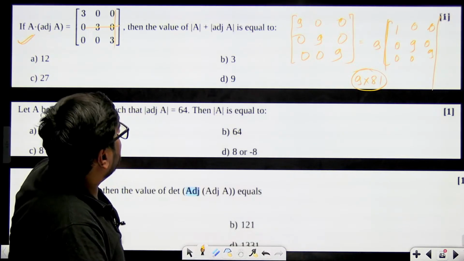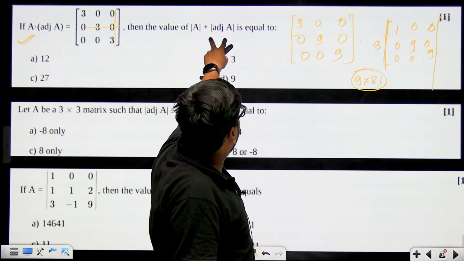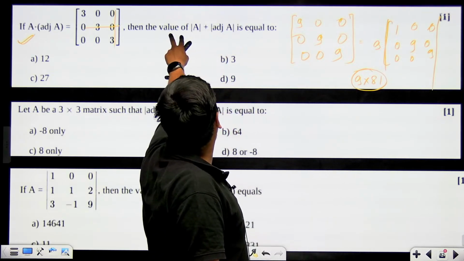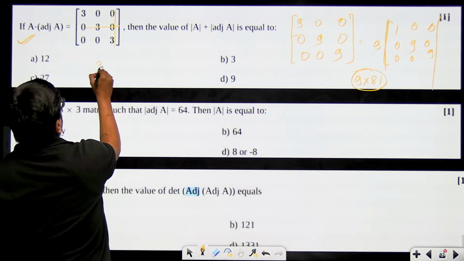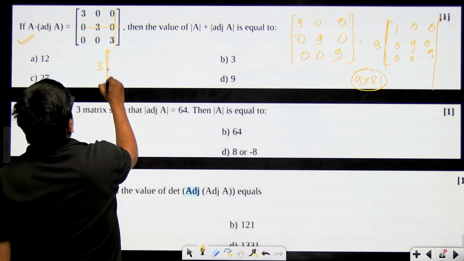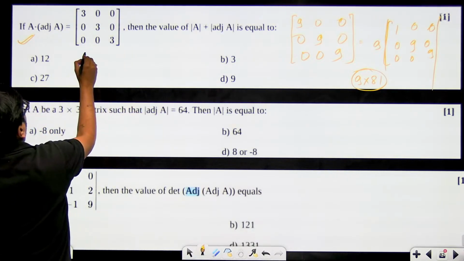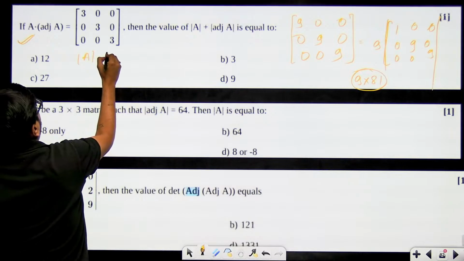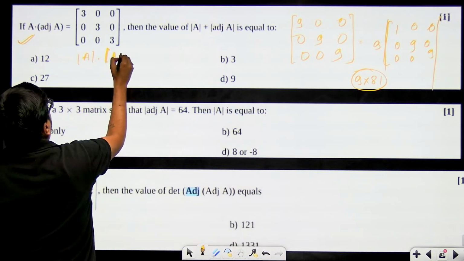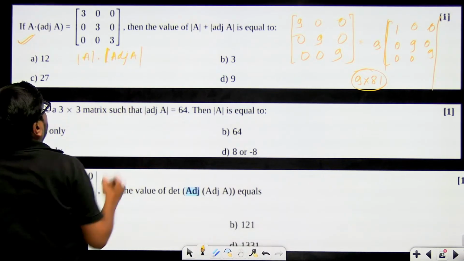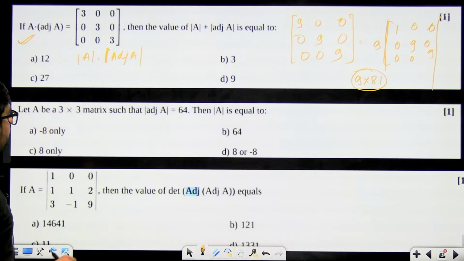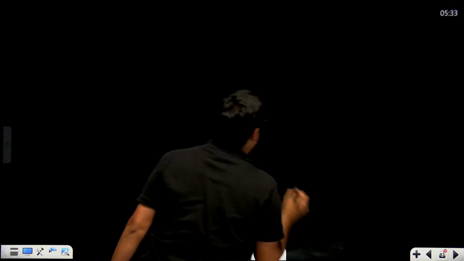Okay. Either you can do it like this, or then again find the determinant of adjoint and determinant of A. What will be the determinant of A? Acha, this is your adjoint. So the determinant's value you don't have. What you'll have to do here is determinant of A multiplied with determinant of adjoint of A. Determinant of adjoint of A, my friends, is simple.